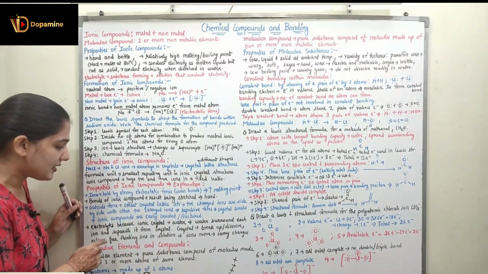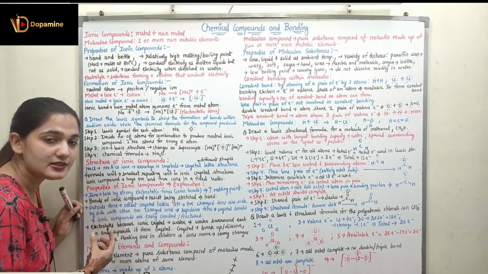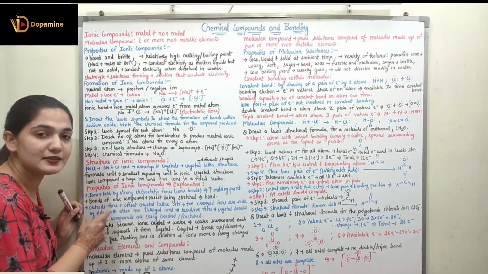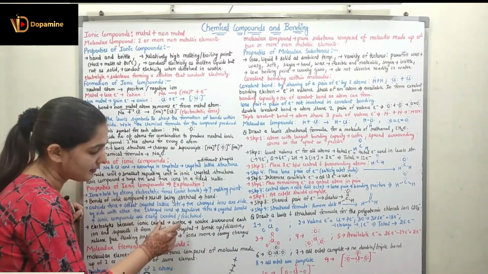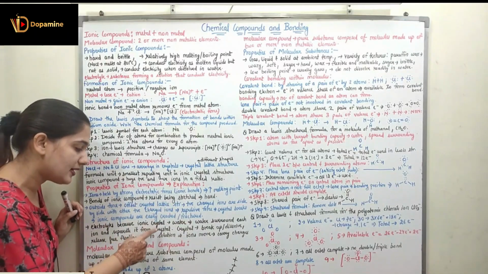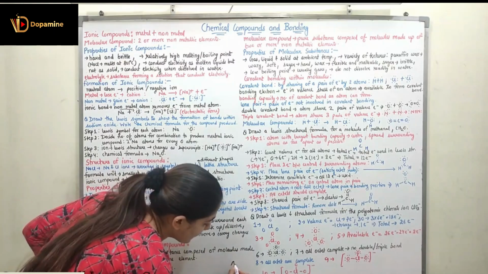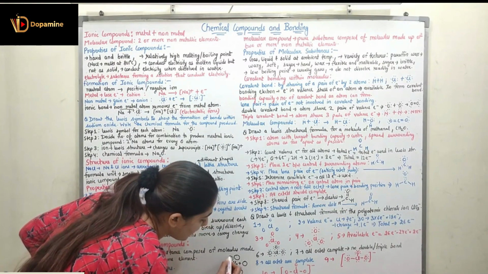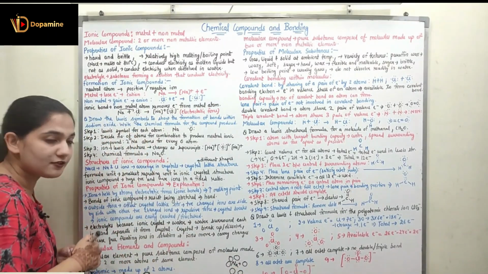The next property is that they conduct electricity when they are in water. The solution of the ionic crystal in water acts as an electrolyte. Now how is this happening? Water will surround each ion and separate it from the crystal. If I have a sodium ion, it is surrounded by water, and the water is going to surround the sodium ion and thus separate it from the crystal.